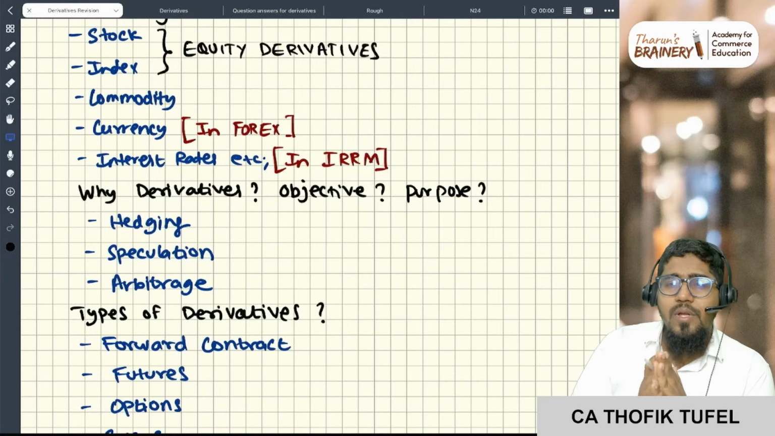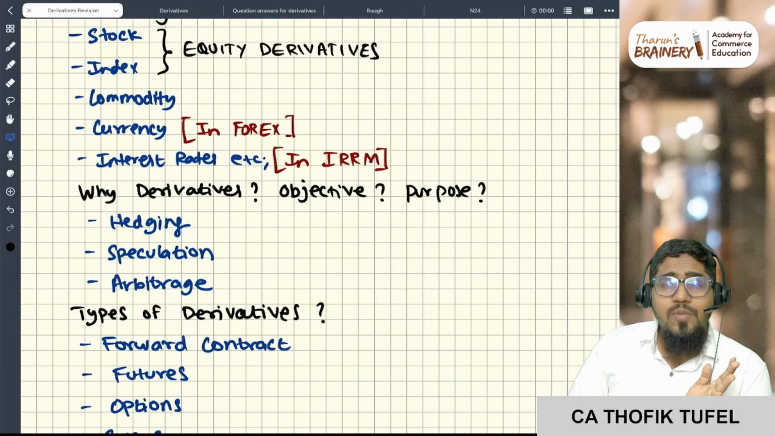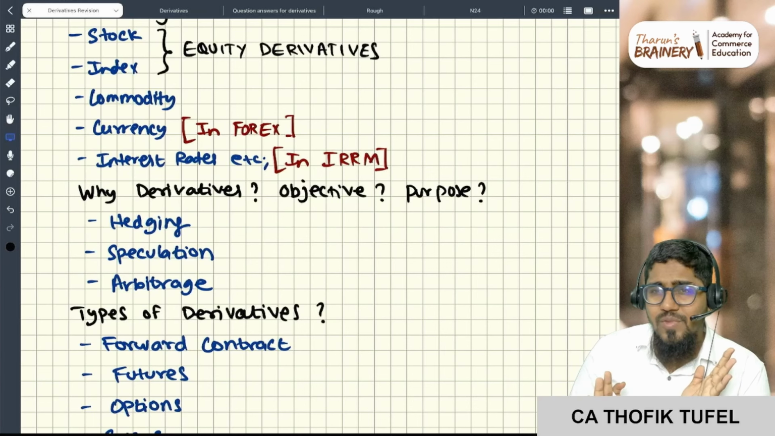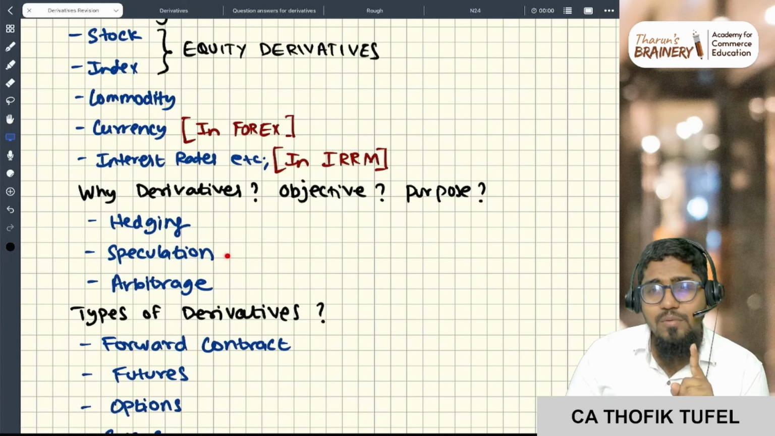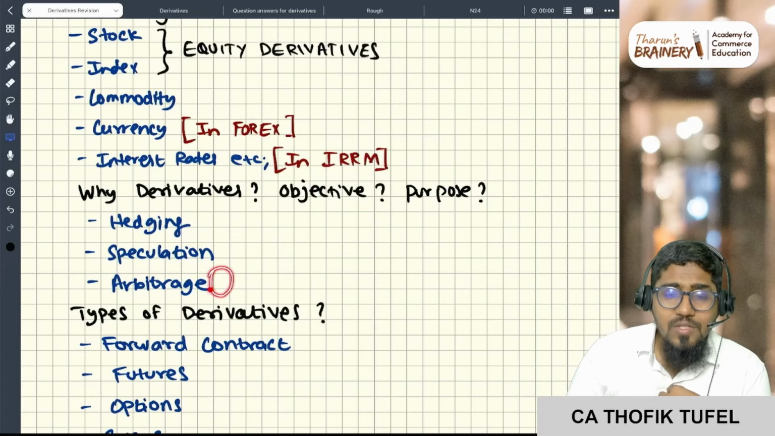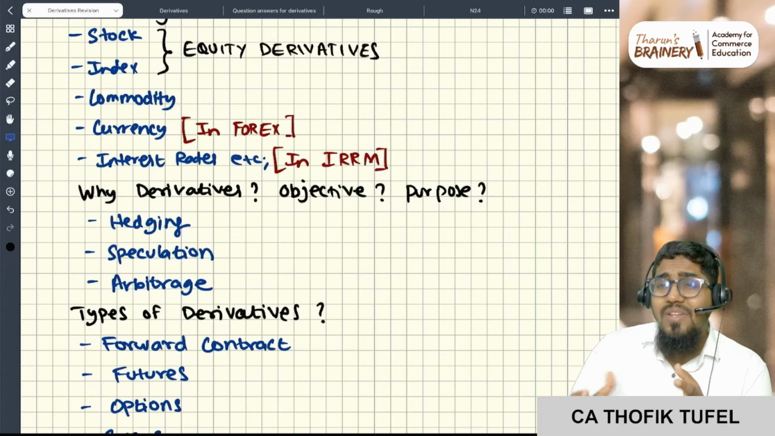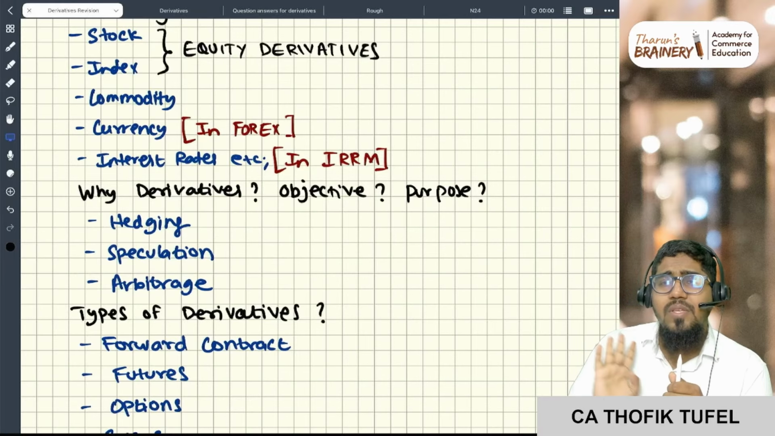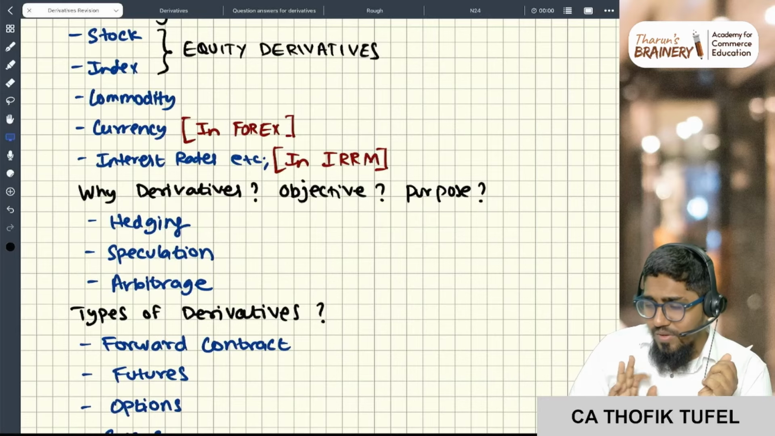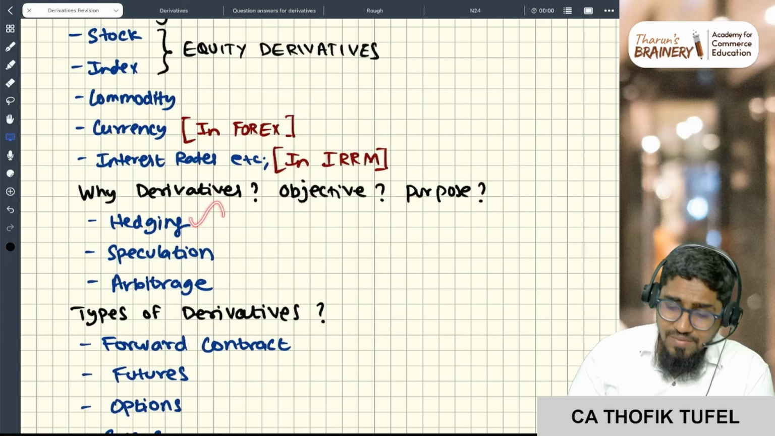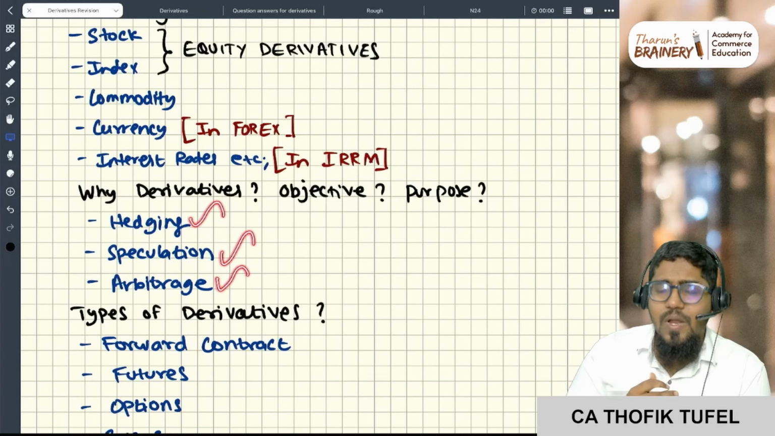Speculation means that if I think the price will increase, I will take a position, and if I think the price will decrease, I will take a position. Speculation is as good as gambling. So either people gamble in derivatives, or they hedge themselves, or they do arbitrage. What is arbitrage? Earning riskless profit from inefficiency in the market. These are the three use cases of derivatives: hedging, speculation and arbitrage.